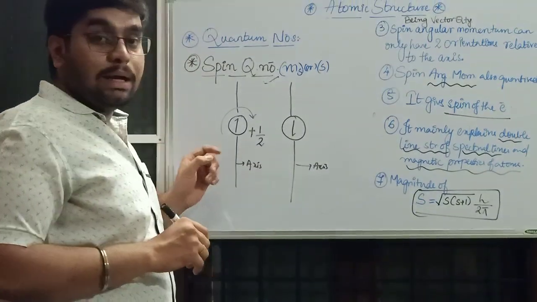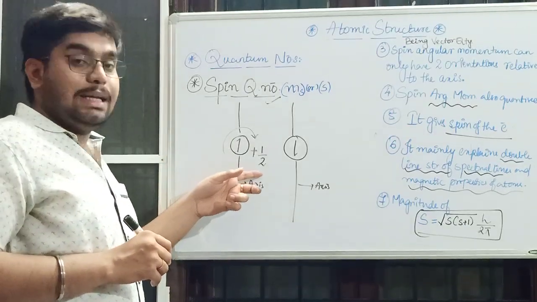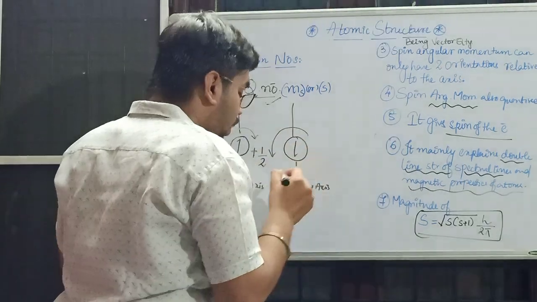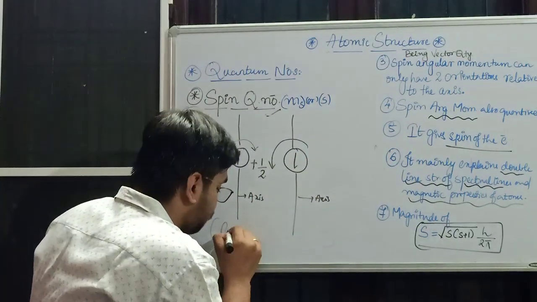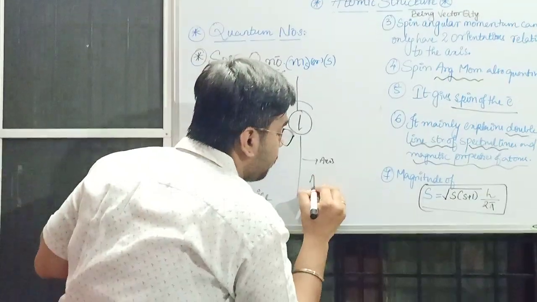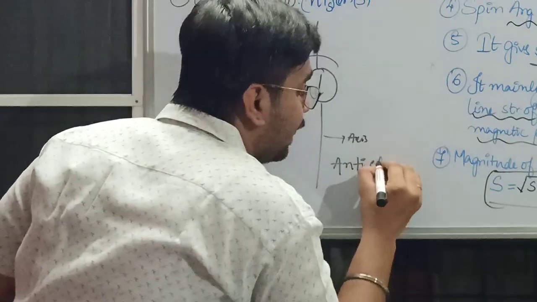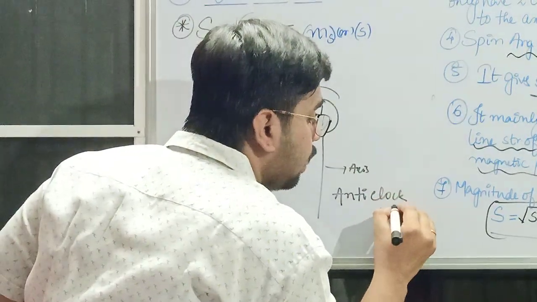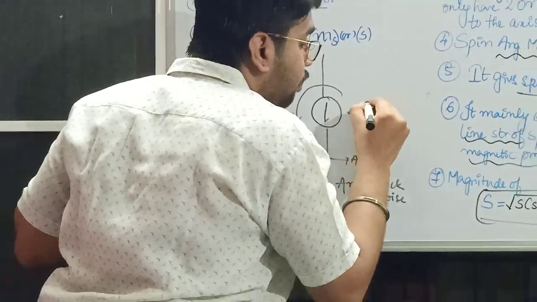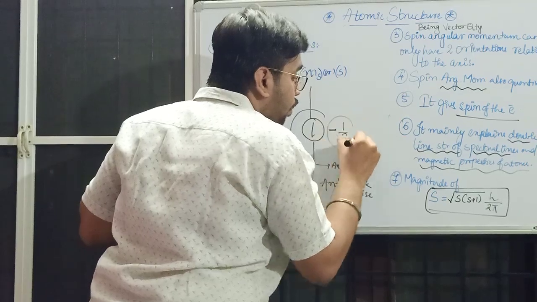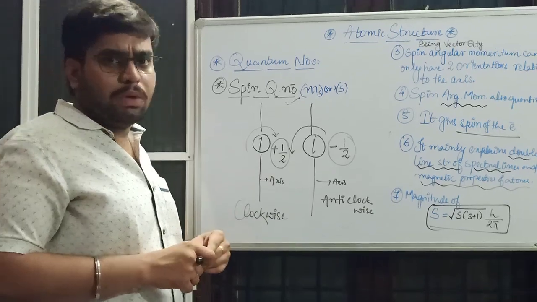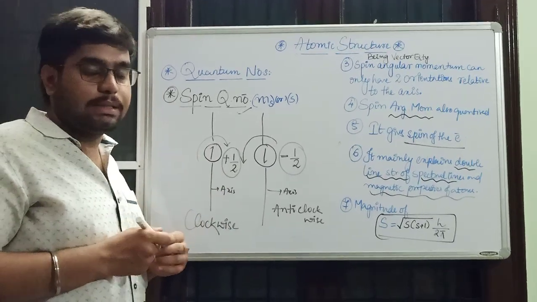When the spin is clockwise, it contains the value plus half. When the spin is anti-clockwise, this is anti-clockwise. When in anti-clockwise motion, it can have only the value minus half. When in clockwise motion, it will have a value of plus half. Okay? Is it clear? Yes.